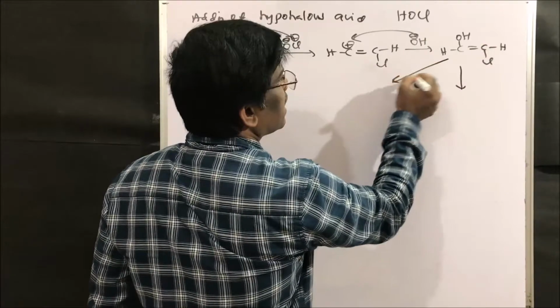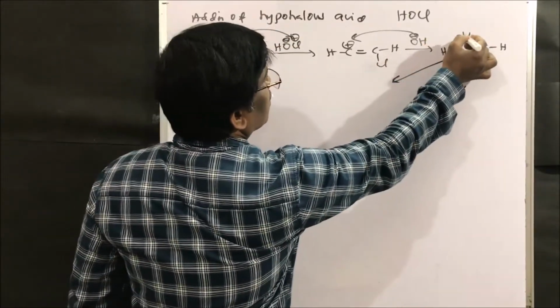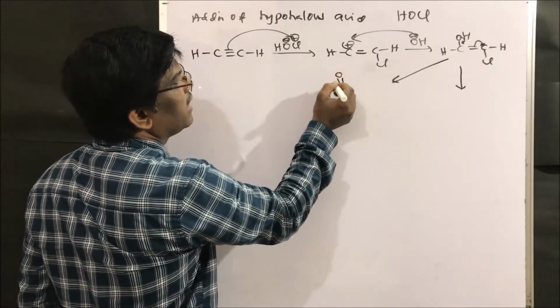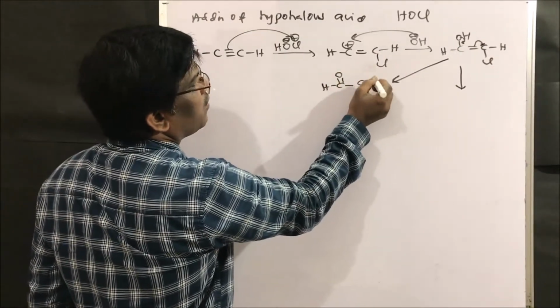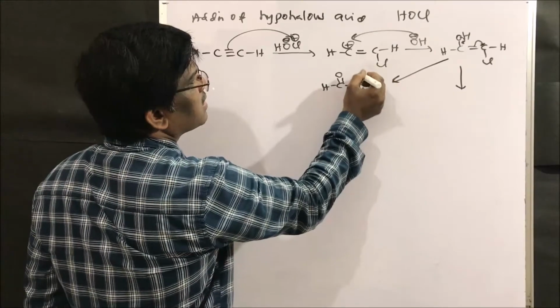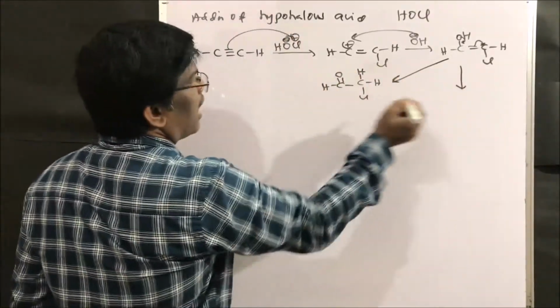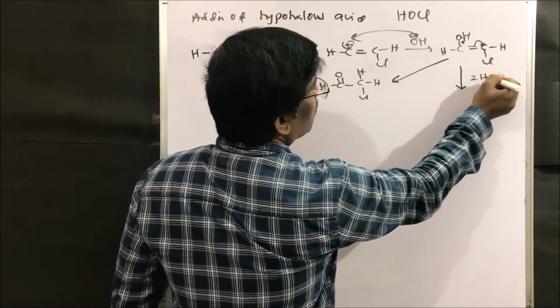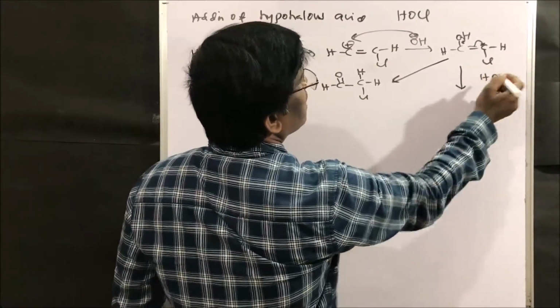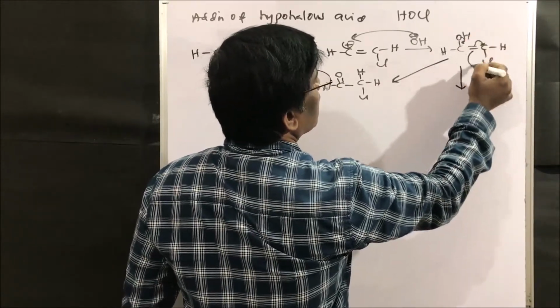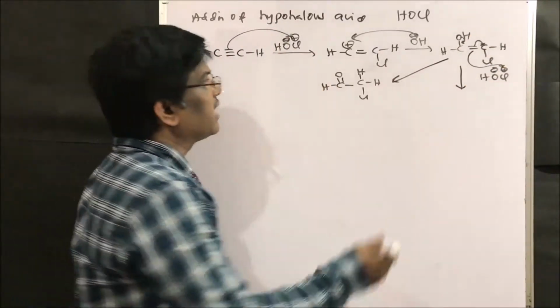If it stops, through keto-enol tautomerism it will give an aldehyde here itself. You will get very little amount of this, but it adds to another molecule of HOCl, right, to give Cl plus and OH minus. So here electrophilic addition takes place.